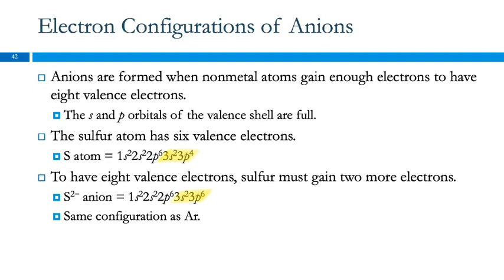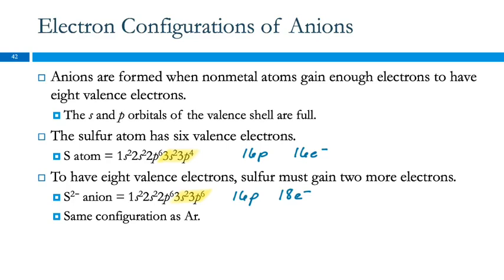But that changes the charge, because in a sulfur atom we have 16 protons and 16 electrons. And so we've got 16 positive charges, 16 negative charges. Overall, it's neutral. Here we still have 16 protons, but now we have 18 electrons.